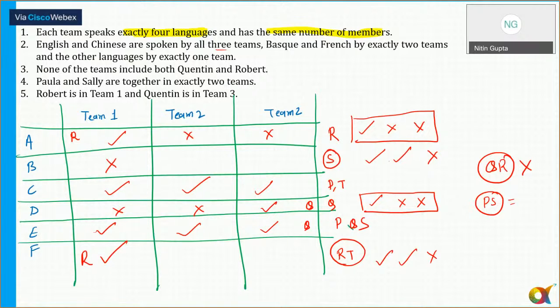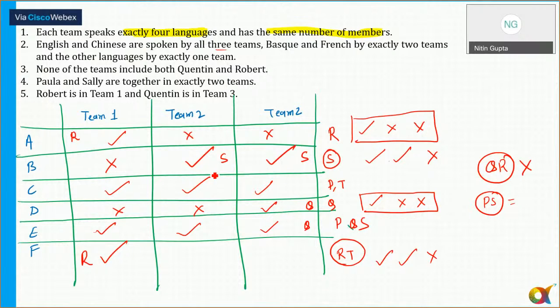Now in the second row against the Basque in B, I need two ticks and one cross. One cross is already for team 1, so there has to be 2 ticks for team 2 and team 3. And who is speaking this language? Only S. So I can write down S and S. Definitely, that is for sure.